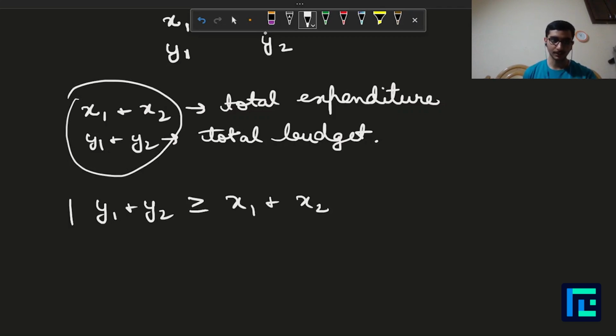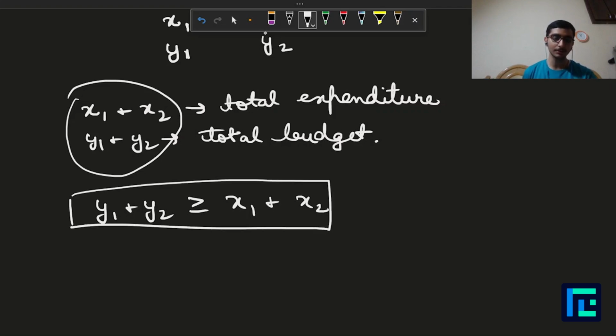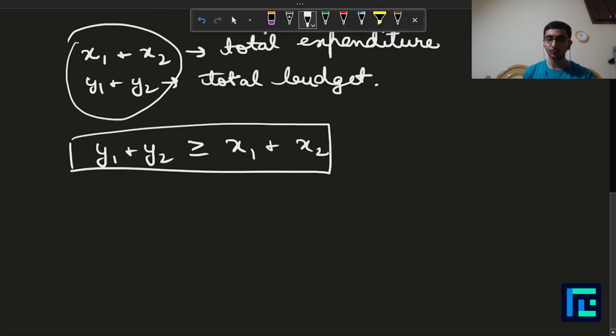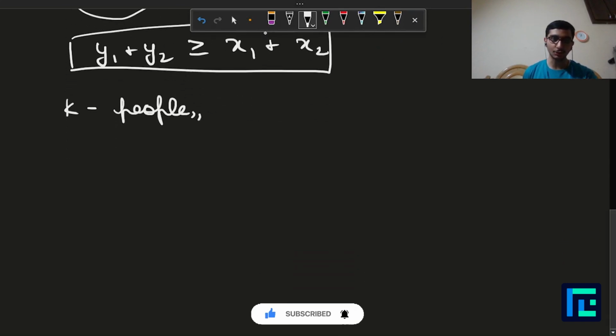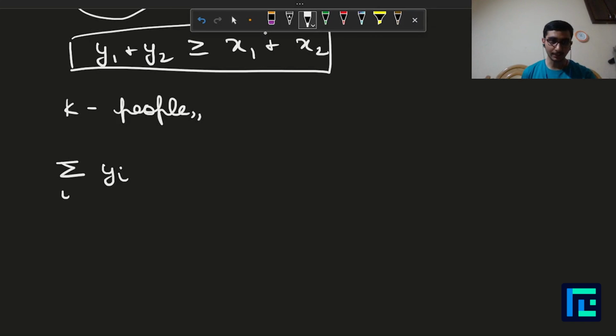This is the condition. Now, I have just written this condition for a group of two people, but this can be generalized to any size as well. So, let's say k people visit on a single day, then the condition that should hold true is sigma yi, where i goes from... okay, I should not write sigma because they may not be continuous indices.